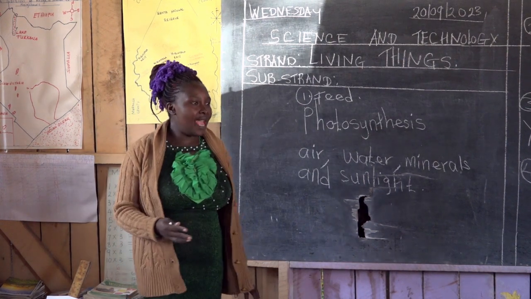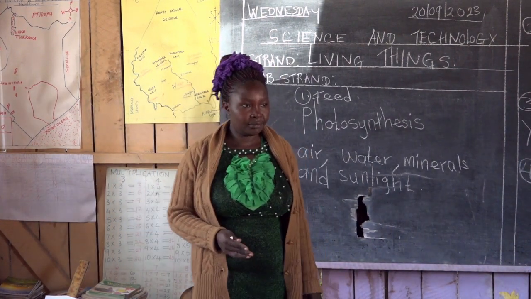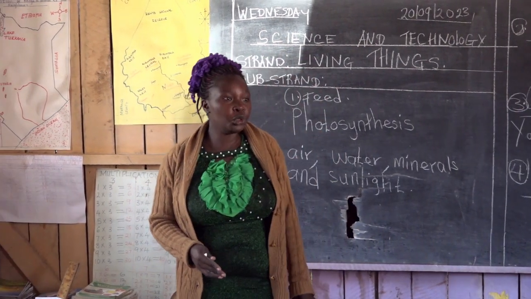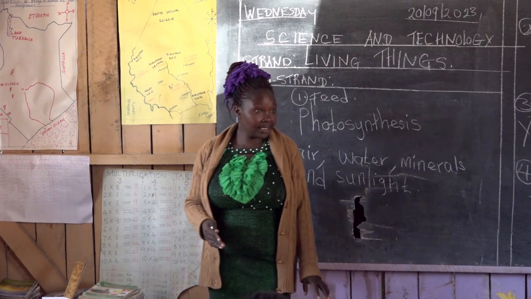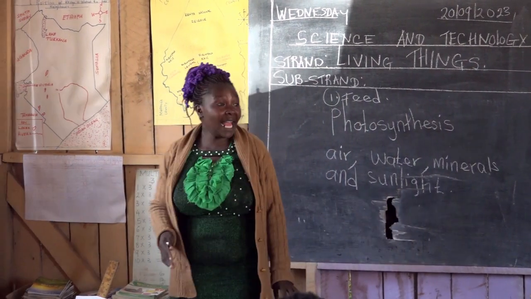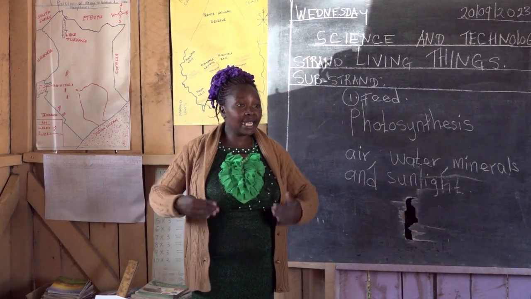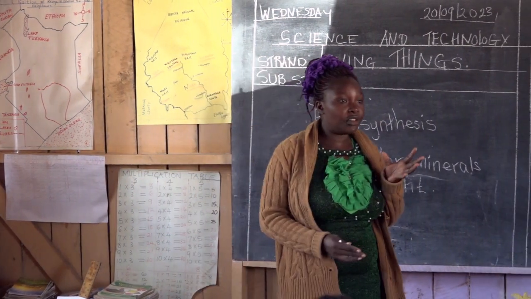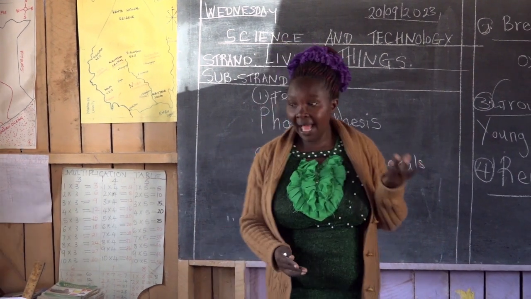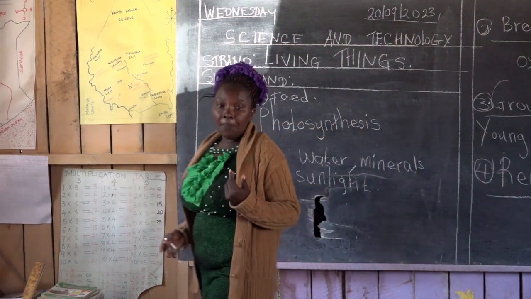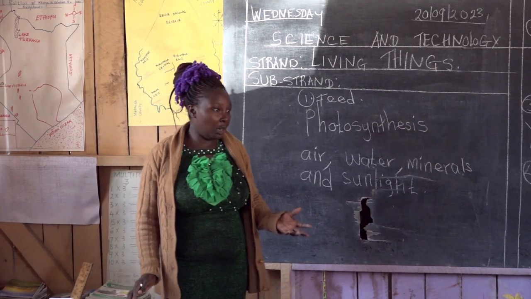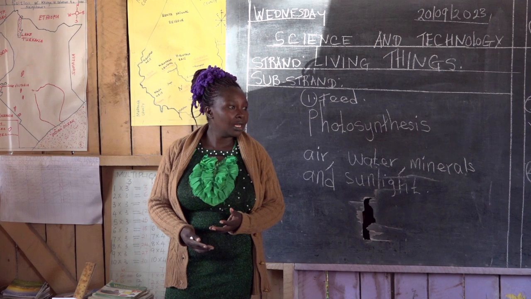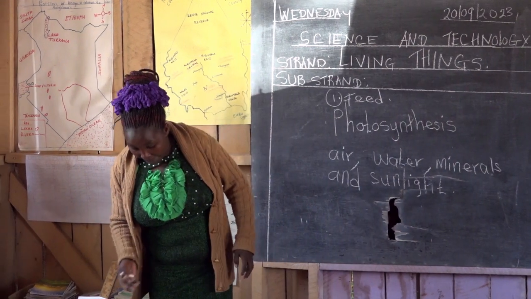When you plant maize, what do you get? You get a lot of maize, and you use the seeds for eating, is it? Yes. When you plant sugar cane, when it grows, you can eat it. When you plant a mango tree, what do you get? Mangoes. When you plant cucumber, you get cucumbers. So that is reproduction.